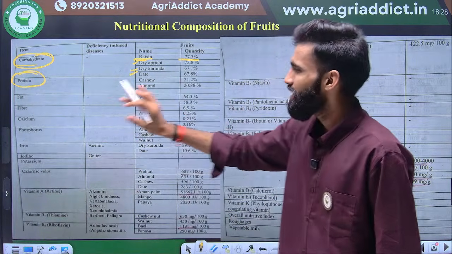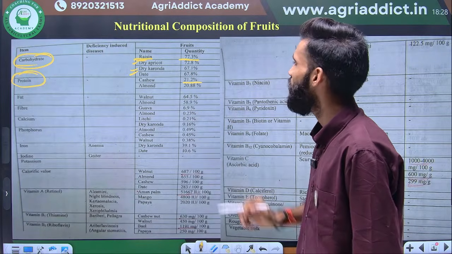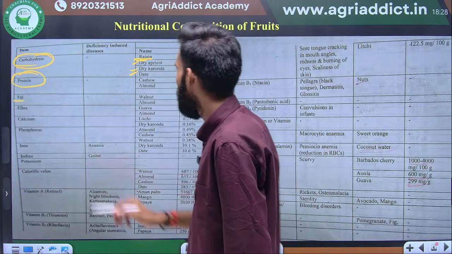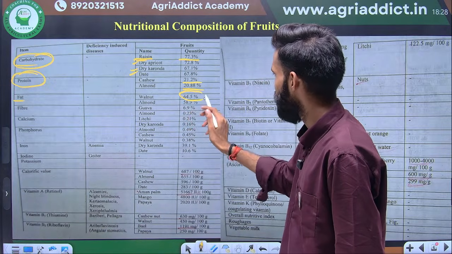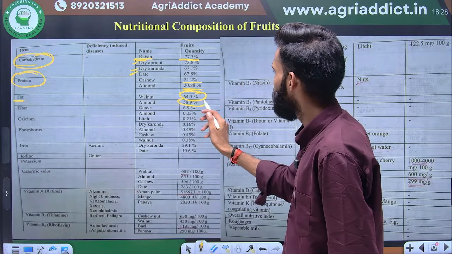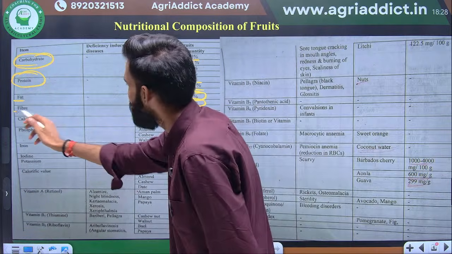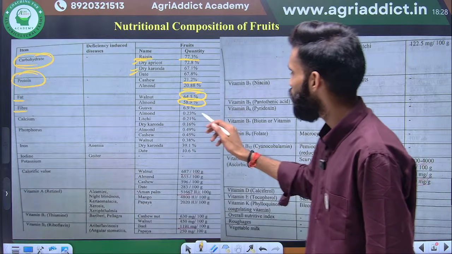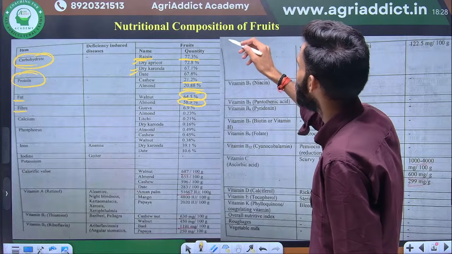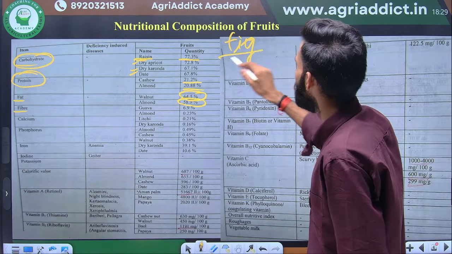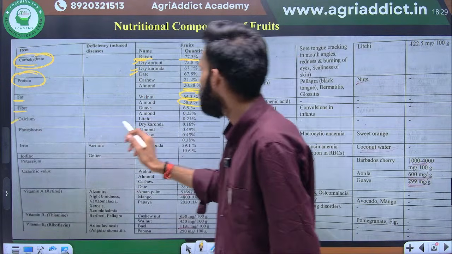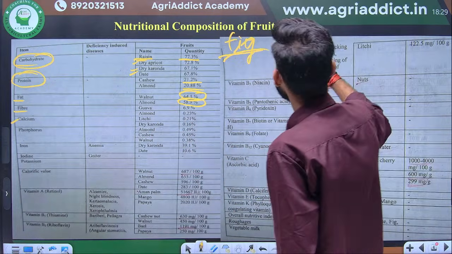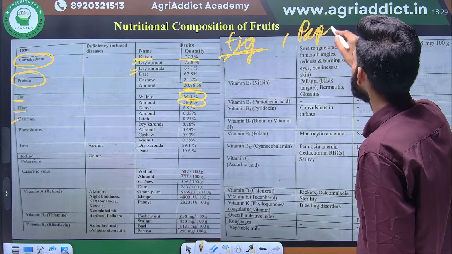As you know the protein, this is maximum present in the cashew 21.2%, followed by almond 20.88%. Okay. Next one is the fat, maximum present in the walnut 64.5%, followed by almond 58.9%. Okay. Next one is the fiber, as we see the guava 6.9%, followed by almond 2.23%, and also present in the fig. Fig is also a rich source of fiber. Okay. Next one is the calcium. Calcium is present in the lychee 0.21%, dry karonda 0.16%, and also rich in the papaya. Papaya is also a rich source of calcium.